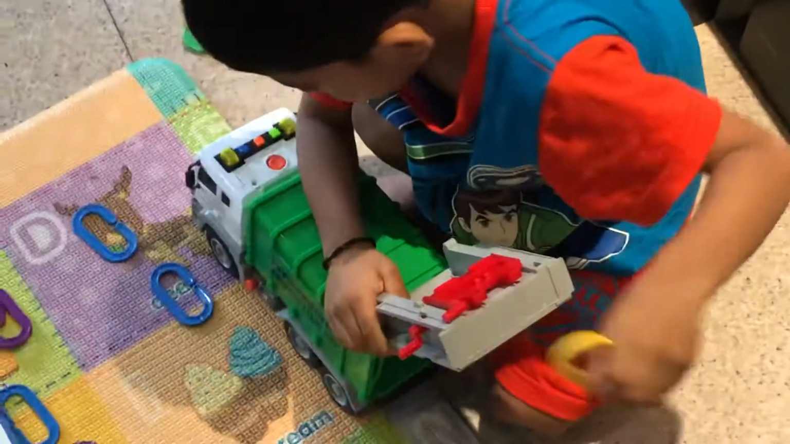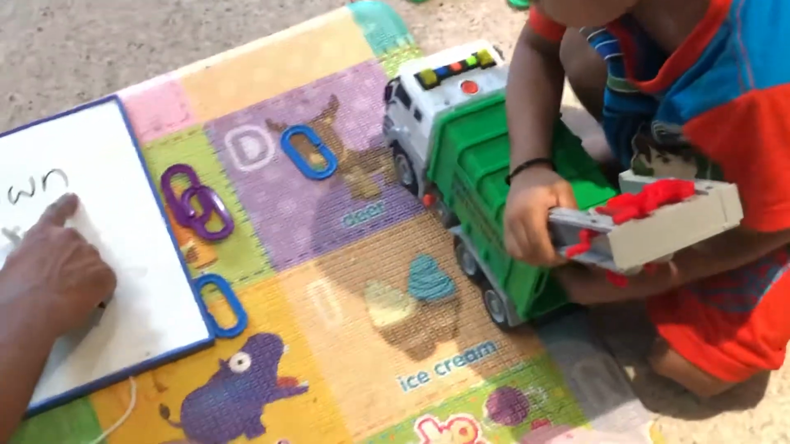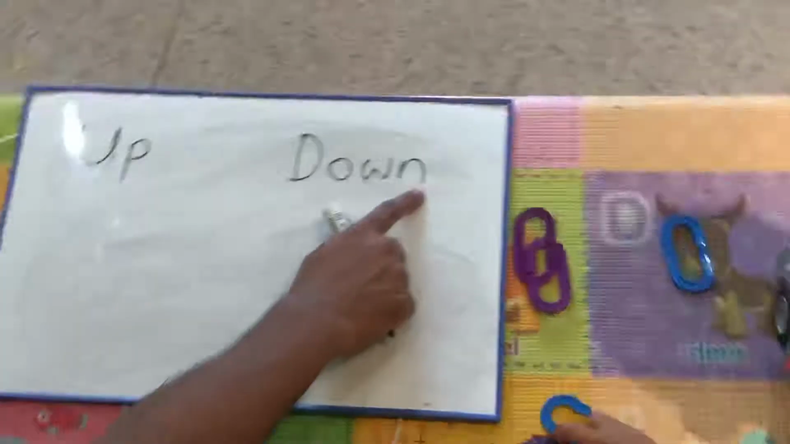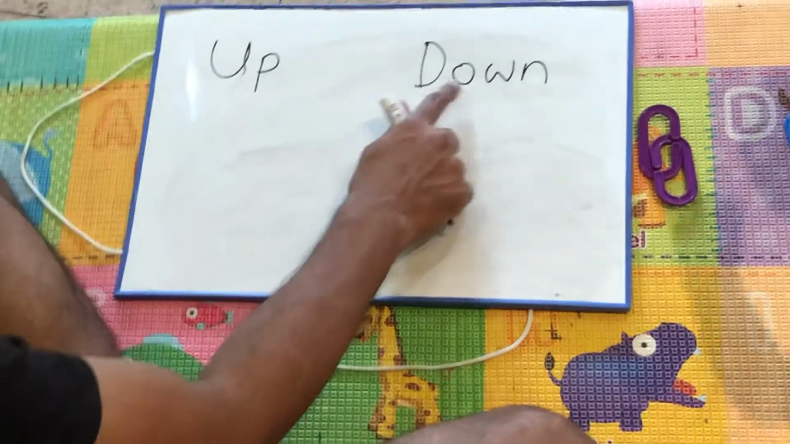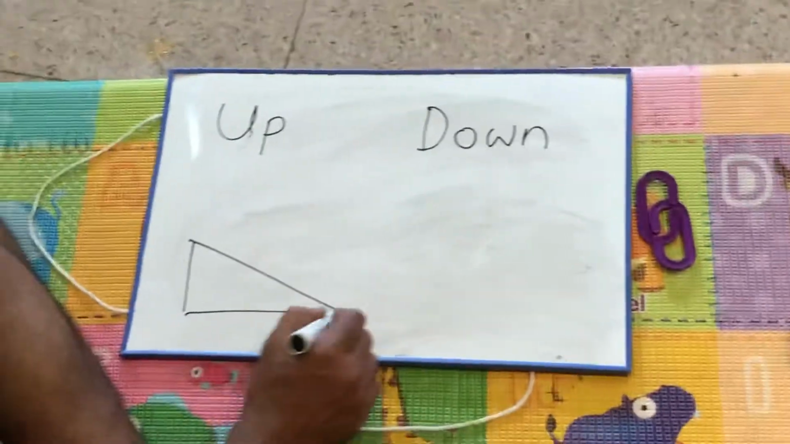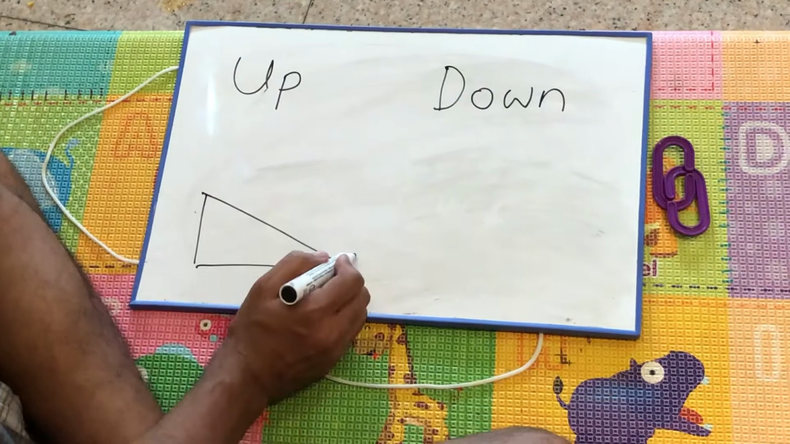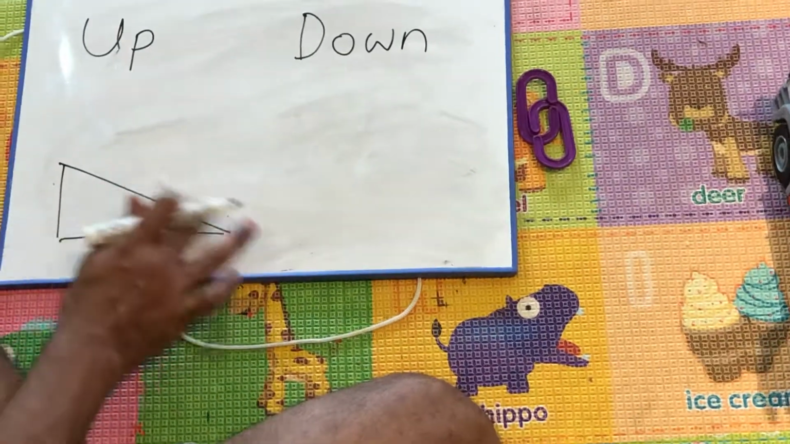Read this word. You know this word. Down. Very good. Up. Down. Look, here's a ramp. Can you see a ramp? It's an up ramp. You can go up. So let's draw the car going up the ramp, okay?